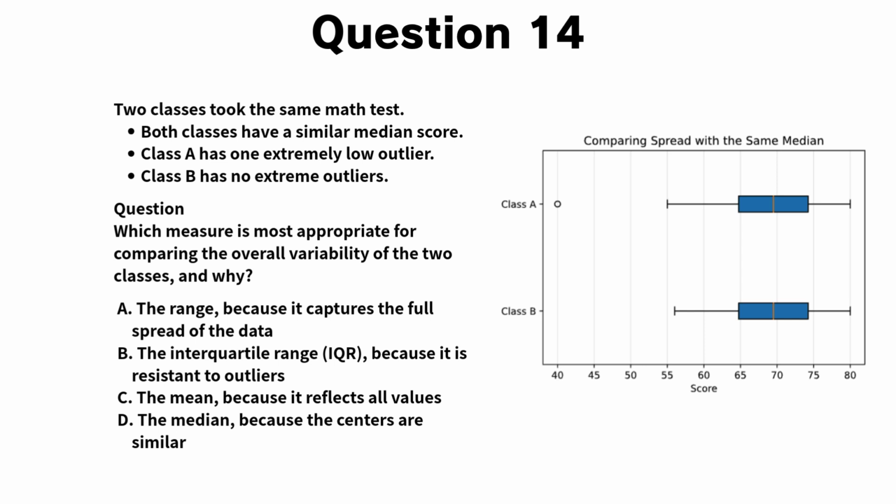Question 14. 2 classes took the same math test. Both classes have a similar median score. Class A has one extremely low outlier. Class B has no extreme outliers. Which measure is most appropriate for comparing the overall variability of the 2 classes, and why?